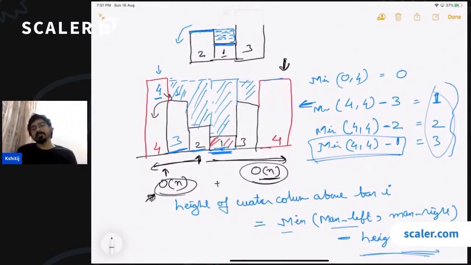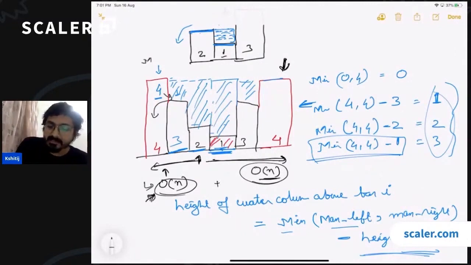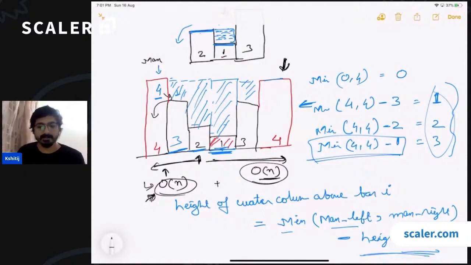Let's talk about the last bar. If I'm talking about the last bar, then we are calculating the left max for the last bar. How do we actually calculate the maximum, or find the maximum? We will be declaring a max, and we'll keep updating it after visiting each and every bar.